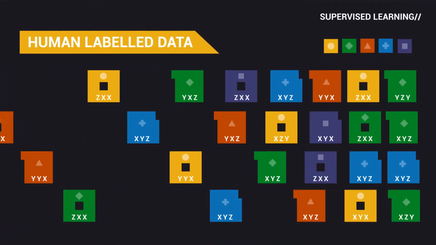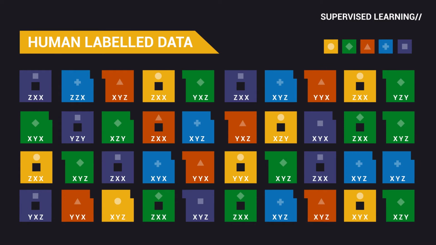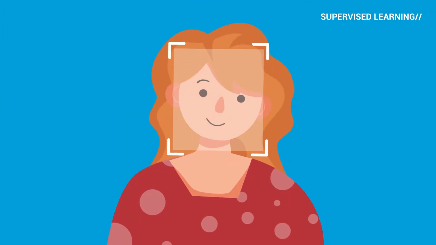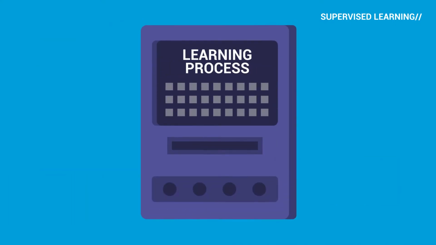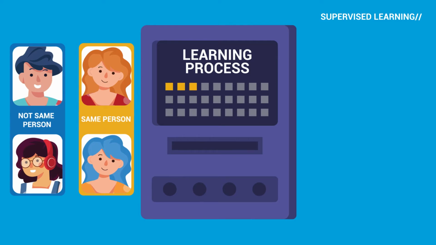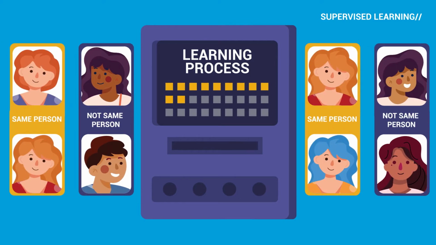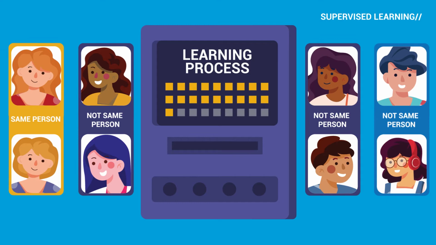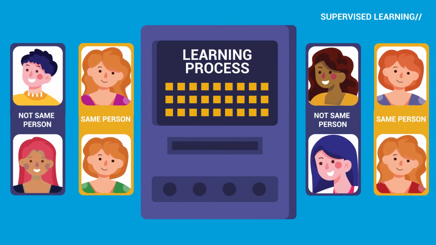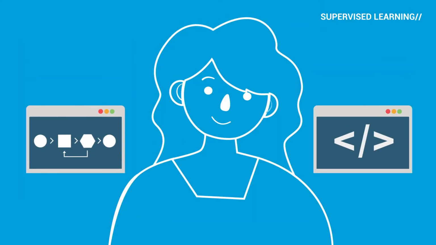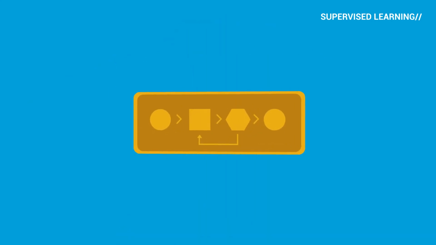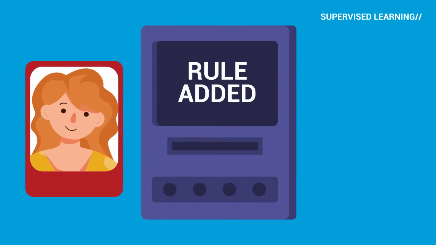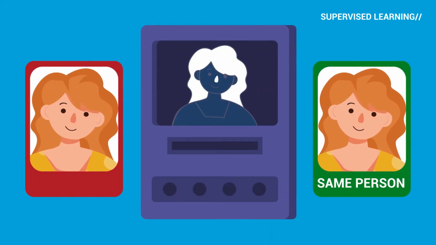This can be done through supervised learning, where the algorithm learns by example, using human-labeled data. In the Face ID example, one way to train the model would be to feed it with pairs of images, telling it this is the same person, or this is not the same person. And the model will then seek statistical patterns within the data to identify each person uniquely. Crucially, it's the algorithm, not the programmer, that identifies these patterns and establishes the rules which will enable it to recognize the same face in the future.